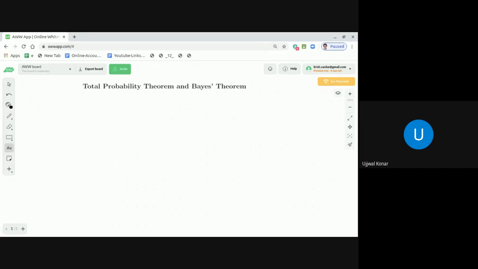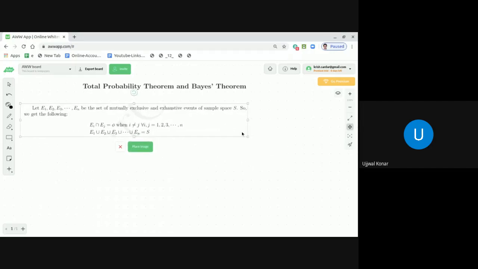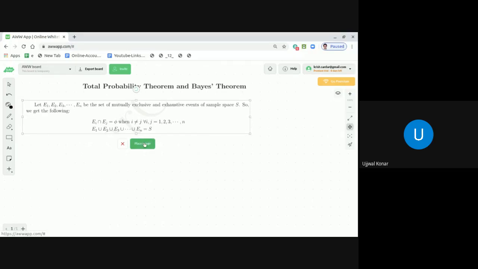So let us consider events. Few events like E1, E2, E3 up to En be the set of mutually exclusive and exhaustive events. So how we can describe those mutually exclusive and exhaustive events? Let me show you by means of a diagram. Let me first write down, dear students, that let E1, E2, E3 up to En be the set of mutually exclusive and exhaustive events.